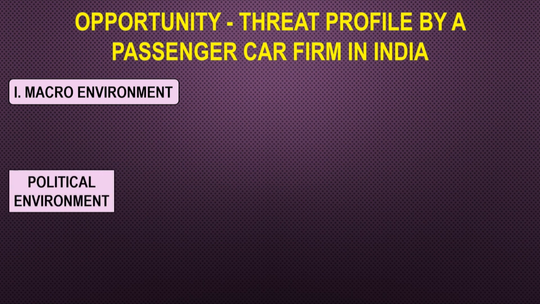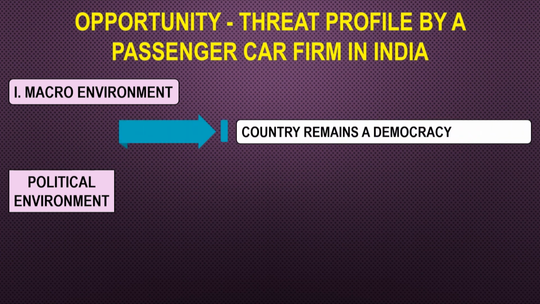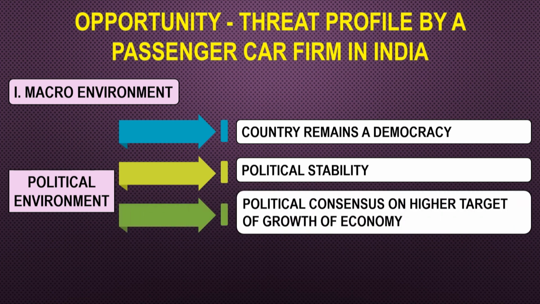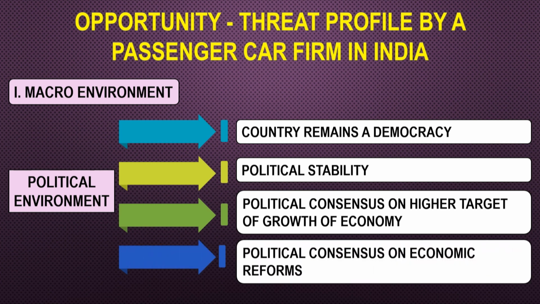The first is the political environment as a part of the macro environment. So, you see, if we talk of our country, India, the country remains a democracy, which is a very positive sign. The country has got political stability, which is again a very positive sign for business to grow. There is a political consensus on the higher targets of growth of the economy, again a very positive sign, and there is a political consensus on economic reforms. So, all these four factors make a very positive political environment for any business, and more so for the car firm in India.